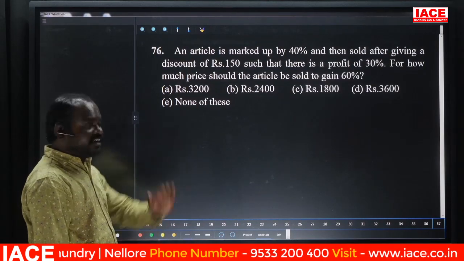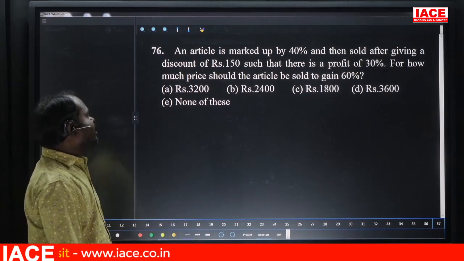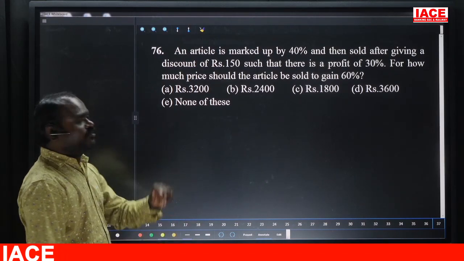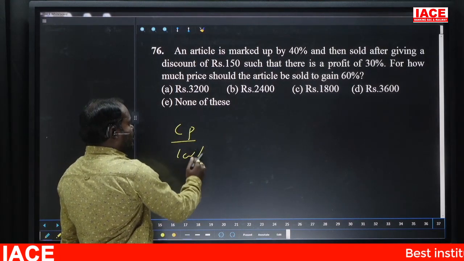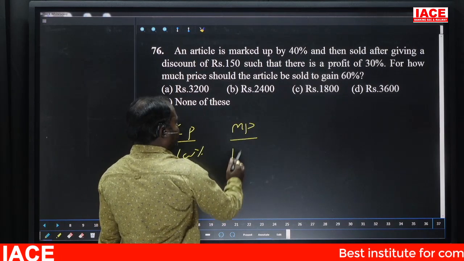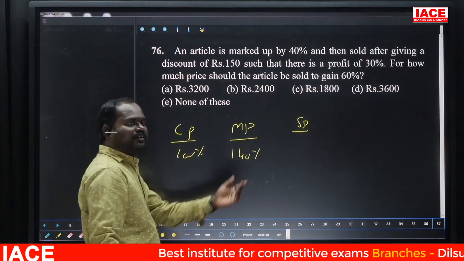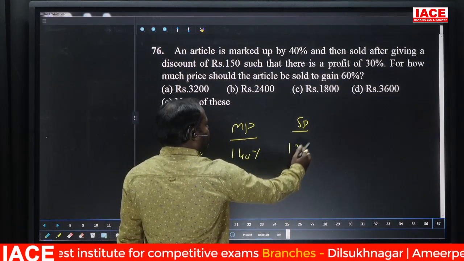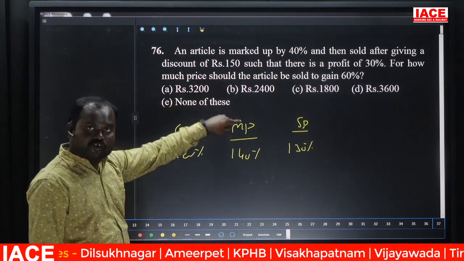An article is marked up by 40% and then sold after giving a discount of 150 rupees such that there is a profit of that. If the cost price is 100%, then the MRP will be 140%. In that transaction, he was getting 30% profit, nothing but 130%, selling for 130. He was saying 150 rupees discount.